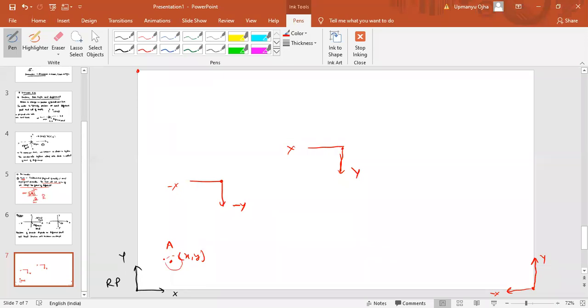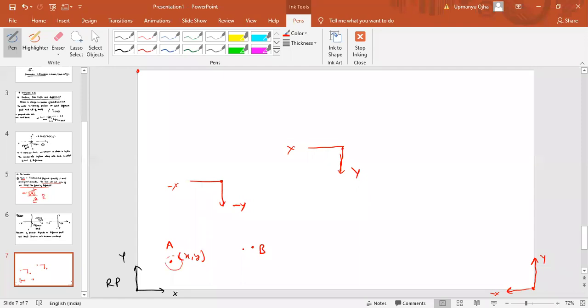Time will not change with reference point. Let me give you one example here. Initial position of the particle was A. Now it changes to B. Now the time taken to change from A to B will remain the same if you change the frame of reference also. Whether the frame of reference is here or anywhere else, the time taken to change the position of the particle from A to B will remain the same.